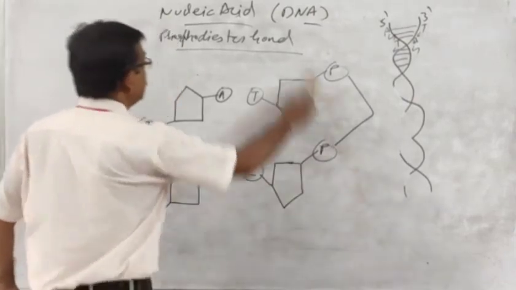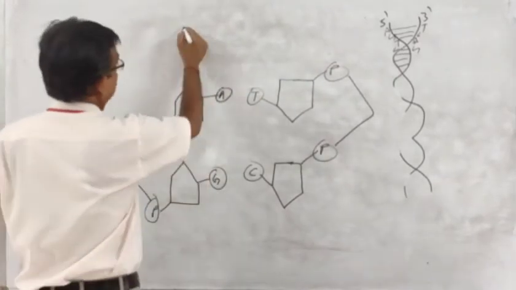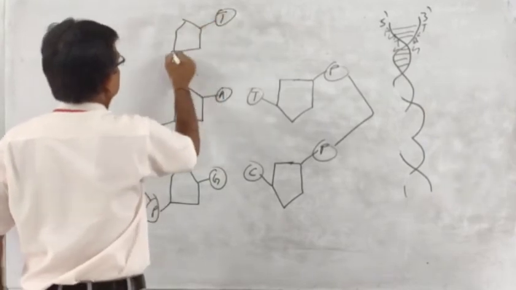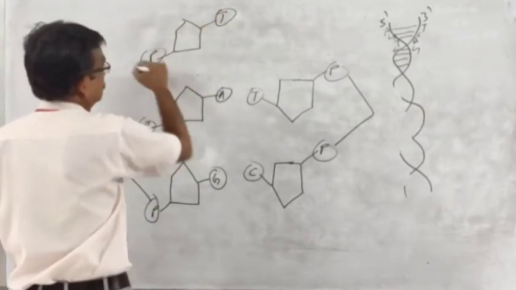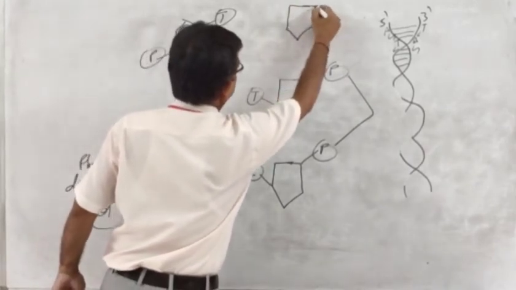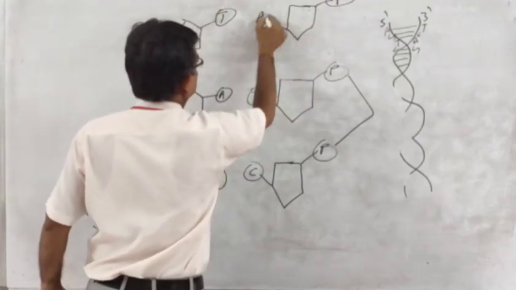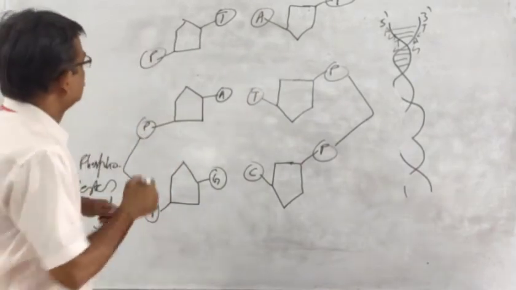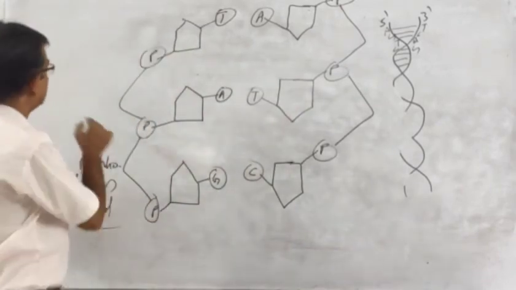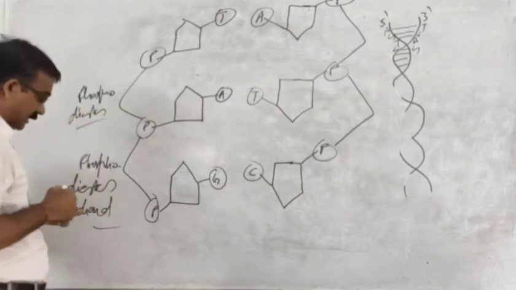Suppose I draw another nucleotide base over here. Again there is a linking between this and this. So this is a phosphodiester bond, right?